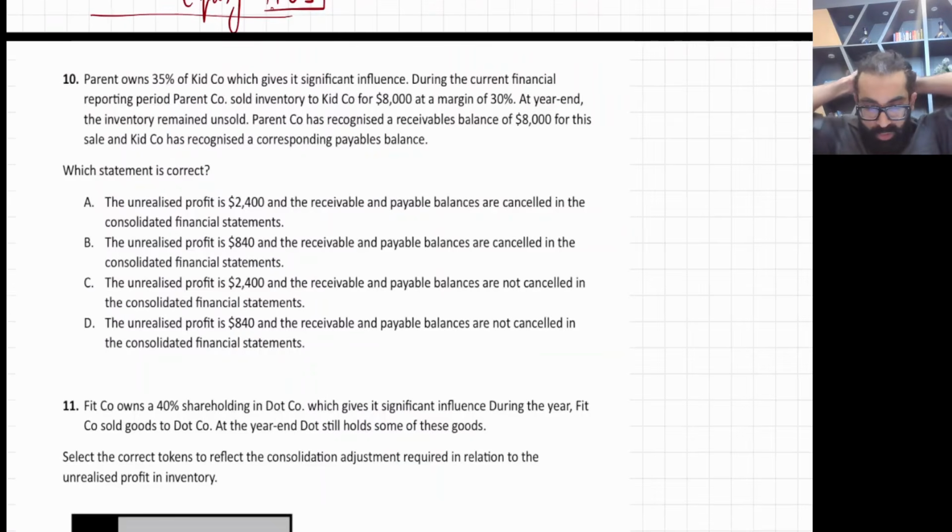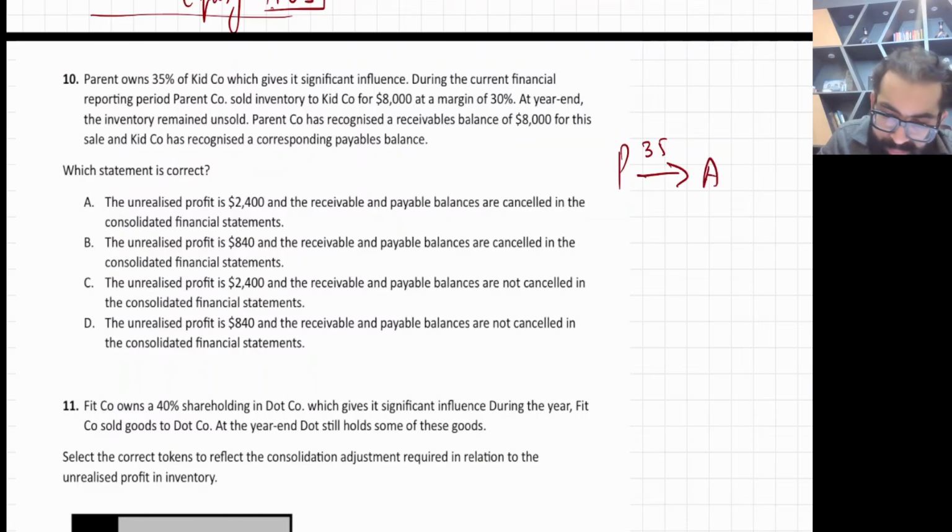Now it's consolidation. Which part of consolidation is this? The consolidation part is associates, and they are talking about a parent-to-associate sale, and the holding is 35%. One thing is very clear, which I loudly say in my class. What is the difference if you are dealing with a subsidiary? If there is an intercompany transaction, you calculate URP, unrealized profit, and you pass the entry of complete URP in case of a subsidiary. But in case of an